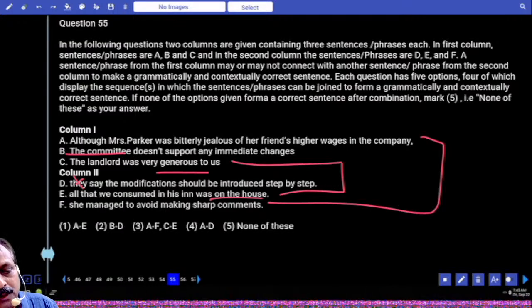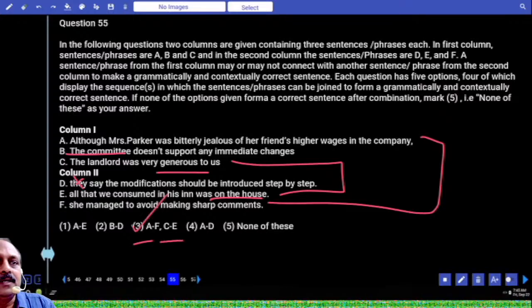But how many options do you have? AF at the outset. One option. What is the second one we considered to be correct? CE. Which option is the answer? Third option is the answer.